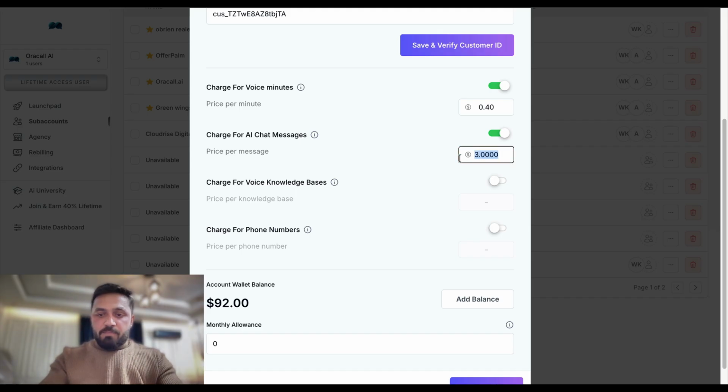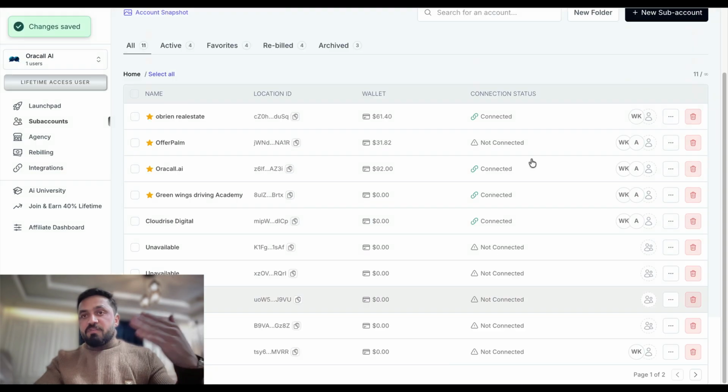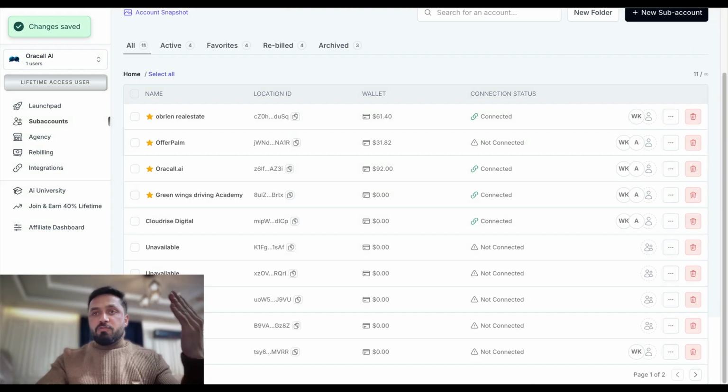Maybe you want to charge them 0.03 cents for each message, or maybe 4 cents for each message they're going to send. Similarly, you can charge them for the knowledge base, phone number, and everything. So it gives you a lot of leverage. Doing so, you can make a lot of money.